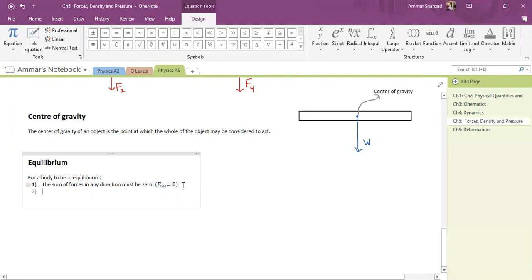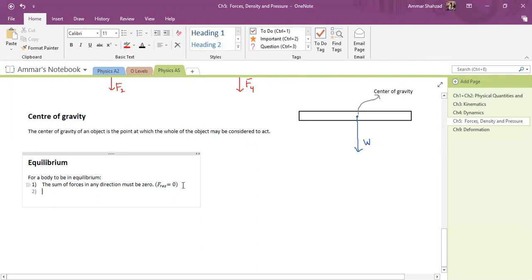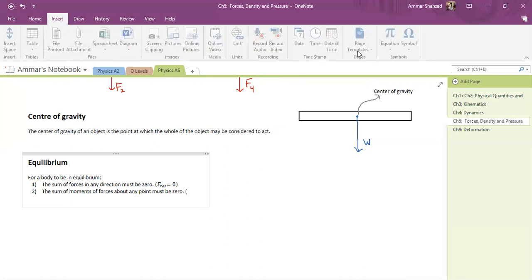And then the second rule is the sum of moments of forces, or the sum of torques, about any point on that object must be zero. So I will also put this over here.